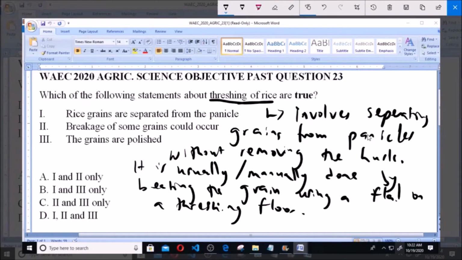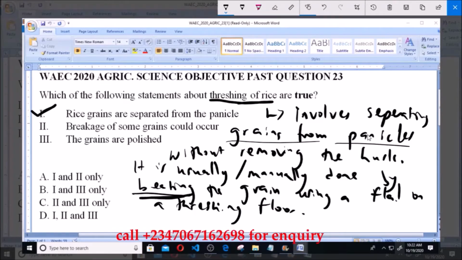Now let's look at the statements. Like we said, rice grains are separated from the panicle, and that is covered in the statement, separation of the grains from the panicle. So statement 1 is true. Now statement 2 says breakage of some grains could occur. This is actually true because of the mechanical process involved in this procedure. While beating the grain on the floor, some of the grains could break. So statement 2 is also true as it regards threshing of rice.